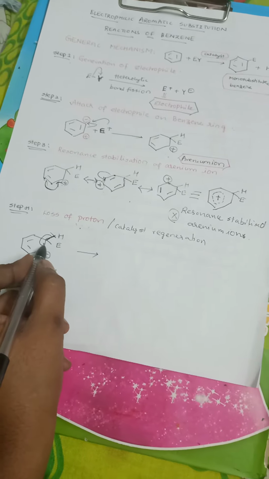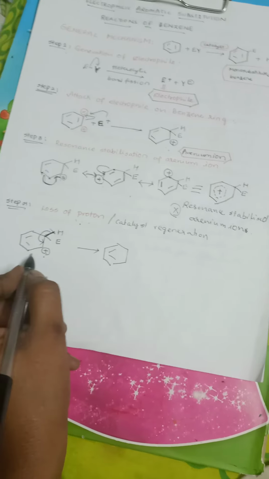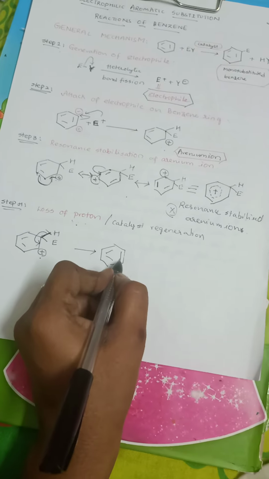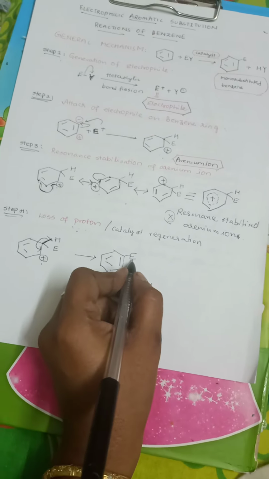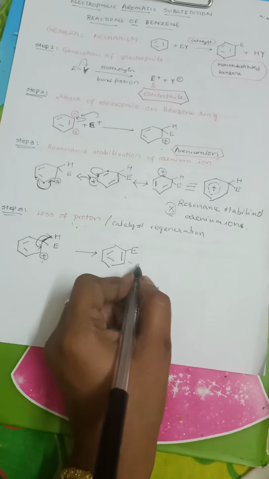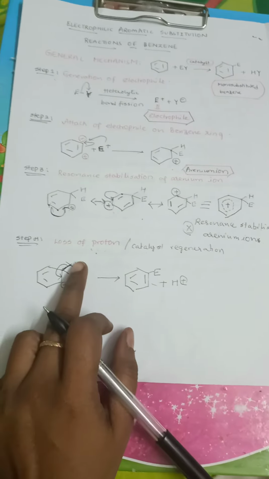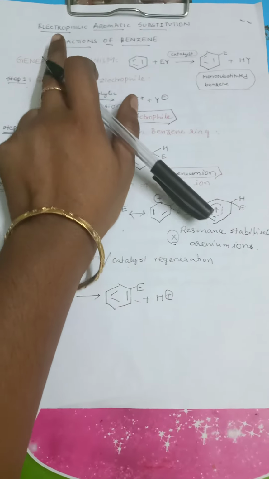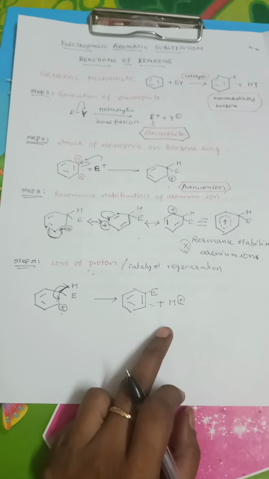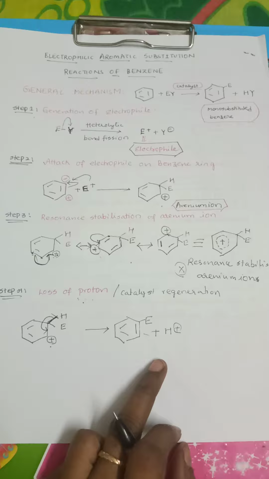So in this way, because of the delocalization of the C-H bond into the ring, the new double bond will be formed onto the positively charged carbon. Where this positive charge has been neutralized, the new double bond is formed, and no problem with the electrophile. Because of the loss of proton, the electrophile has been successfully imparted, whereas a proton is eliminated in this reaction. So that's how it is called a substitution reaction. Hydrogen is substituted by the electrophile imparted, hence it is said to be an electrophilic aromatic substitution reaction. So this is the general mechanism involved in electrophilic substitution reaction of benzene.